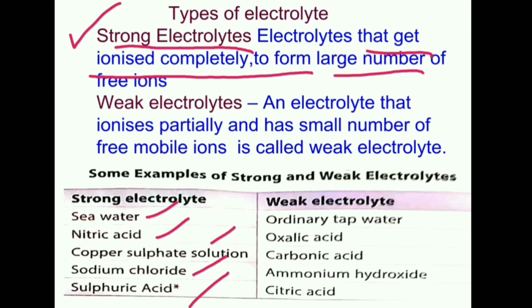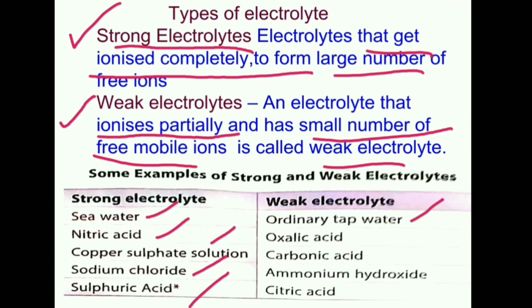And in second case we have got weak electrolytes which ionize partially or which do not ionize completely. मतलब incomplete उनका ionization होता है. So they contain very few or small numbers of free mobile ions in them and they are known as weak electrolytes. For example, the ordinary tap water, plants और animals के जितने भी acids हमें मिलते हैं, oxalic acid, carbonic acid, ammonium hydroxide, citric acid, etc. They are all weak electrolytes.